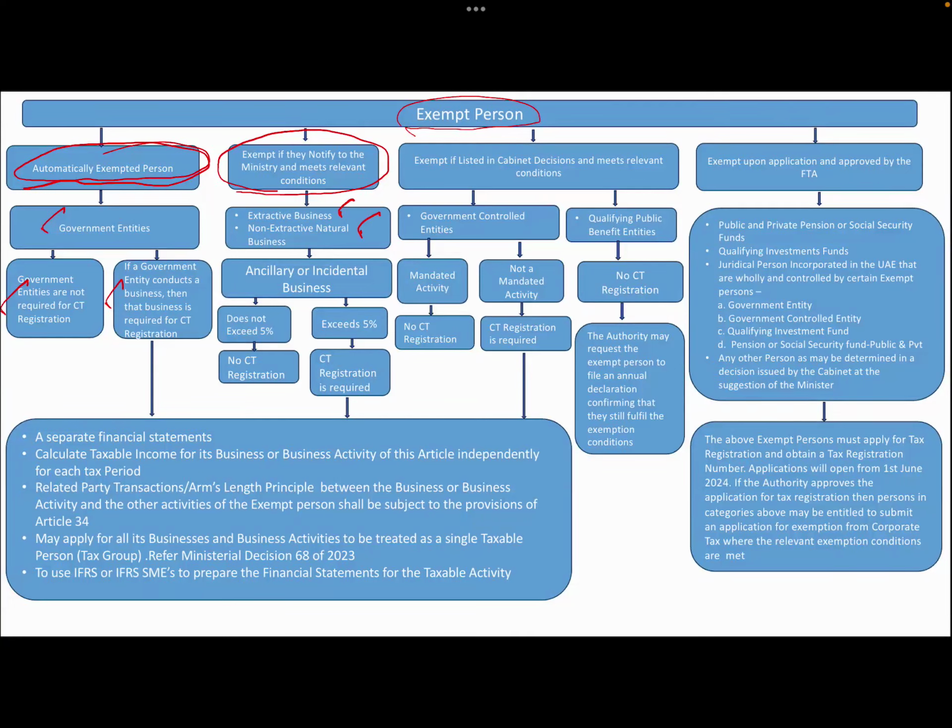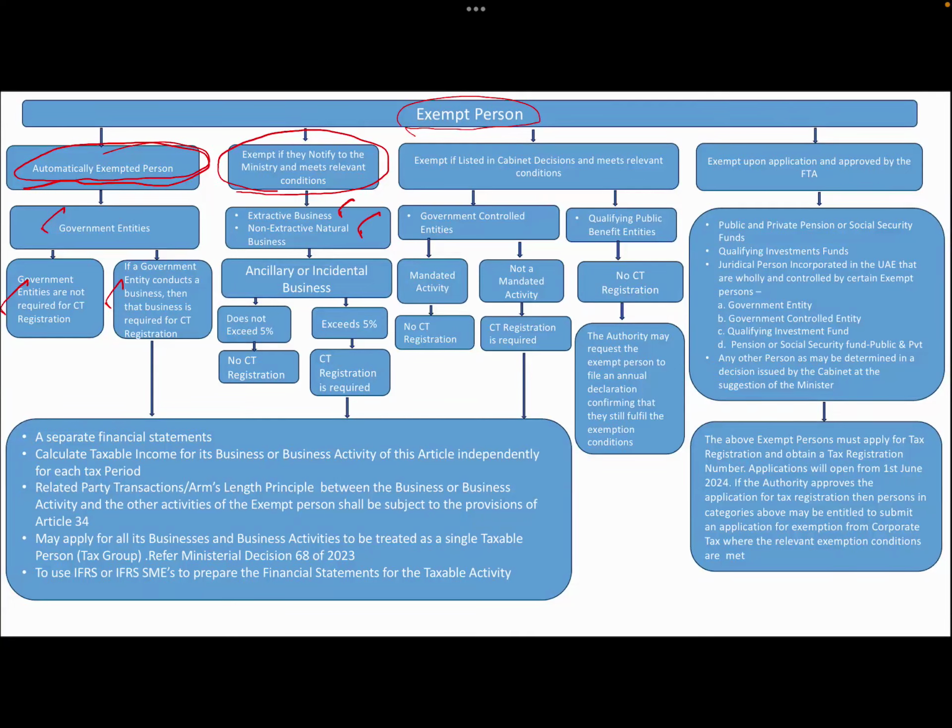Again, these businesses may have an ancillary or incidental business, which is not the main or core business, but a side business where they may earn revenue. Even those incomes will be exempted, provided it does not exceed 5% of the total revenue.